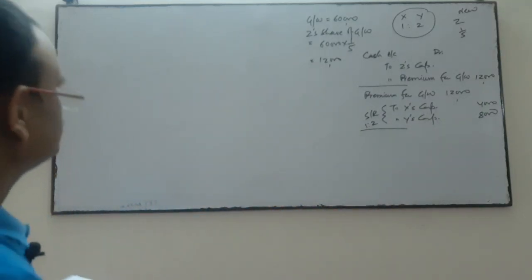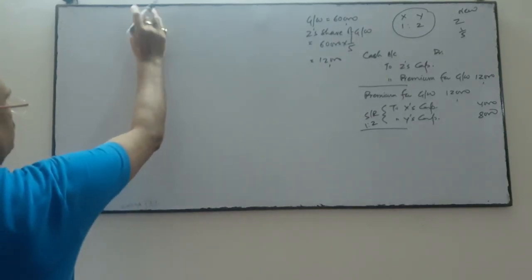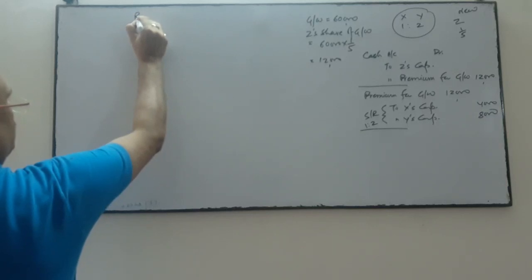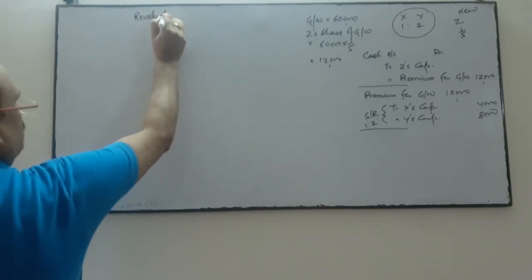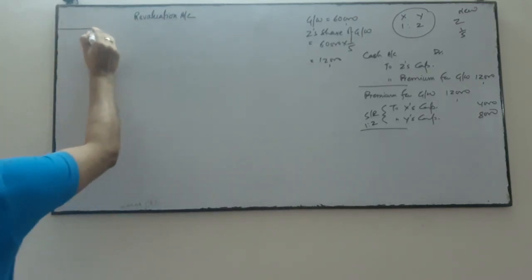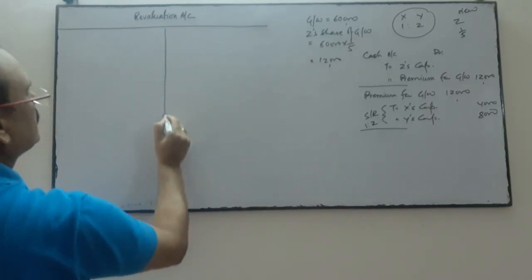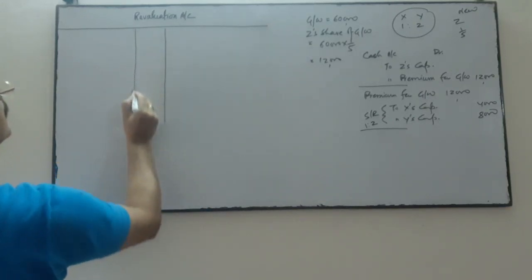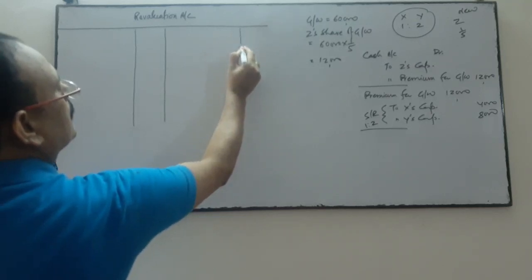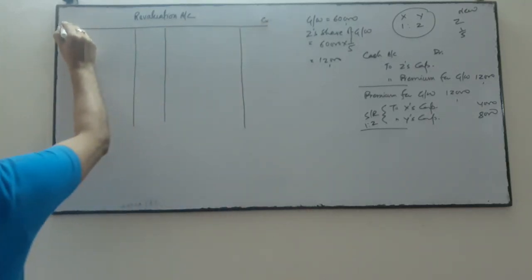Now come to the revaluation account. This is your credit side, this is your debit side.